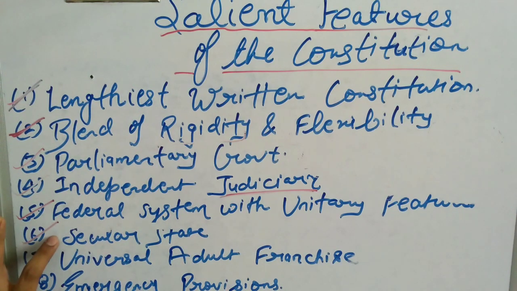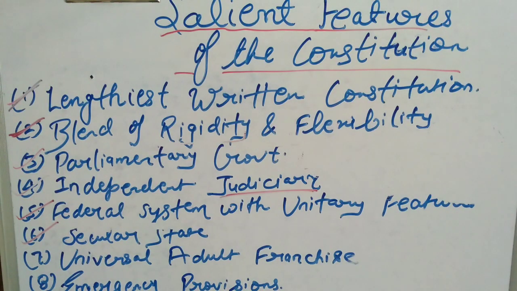Okay, so now let's move to the next topic, that is the secular state. You might have heard in the news channels or in TV debates the word secular, which is quite often used by our TV media. So what does secular mean? Secular means that the people of India are given a right to follow their religion without any restriction. India is a secular state. It means that people of any religion could live here. They can practice their religion and also spread their religion. The Constitution of India gives this right to every religion.